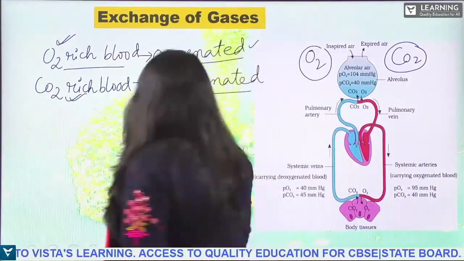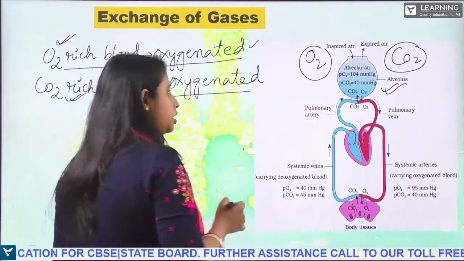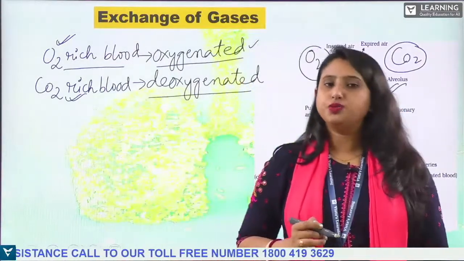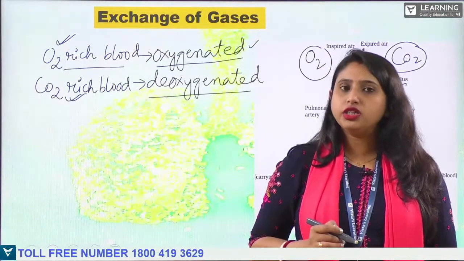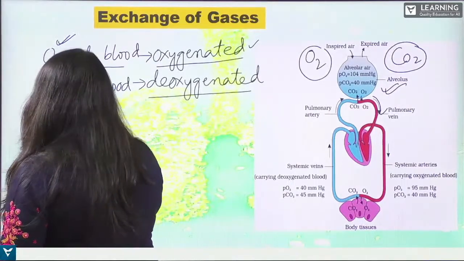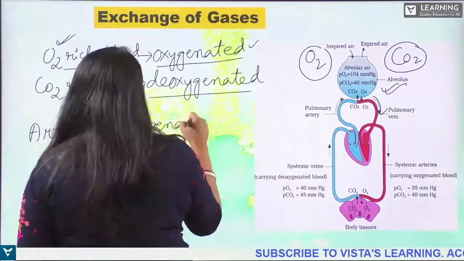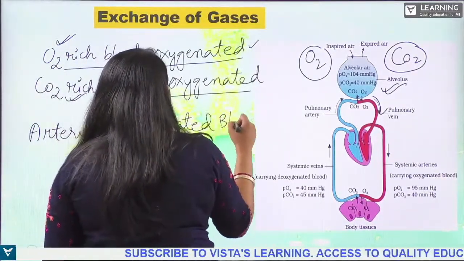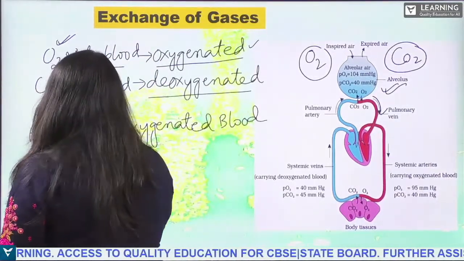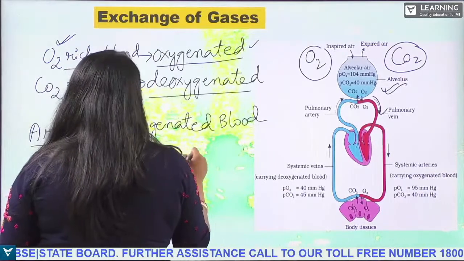So see here, the alveoli which are present in the lungs. Here, you know that the artery is responsible for transferring the oxygenated blood, whereas the vein is responsible for transferring the deoxygenated blood.